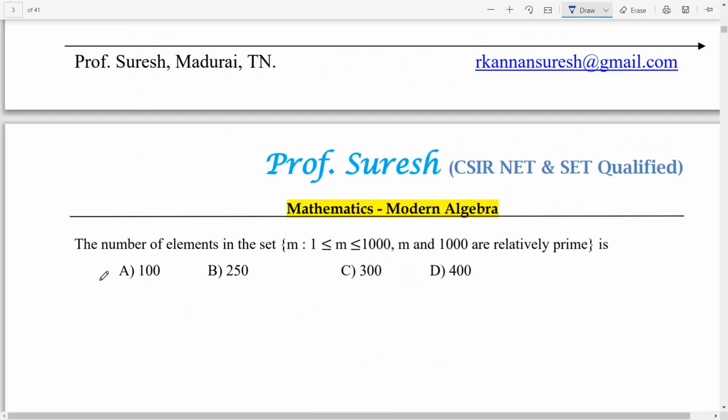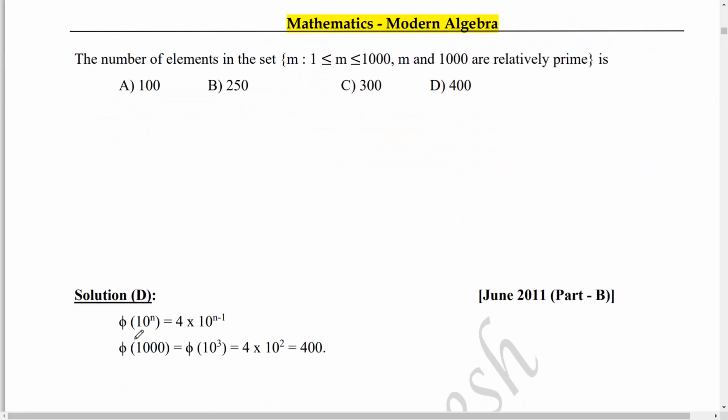The number of elements in the set of m such that 1 less than or equal to m less than or equal to 1000, with m and 1000 relatively prime, is. Instead of directly asking to find pi of 1000, it is a twisted question. So what is the formula? We have to find pi of 1000. Pi of 10 power n equals 4 into 10 power n minus 1. So pi of 1000 equals pi of 10 cube, so 4 into 10 square. That is nothing but 400. So the answer is D.